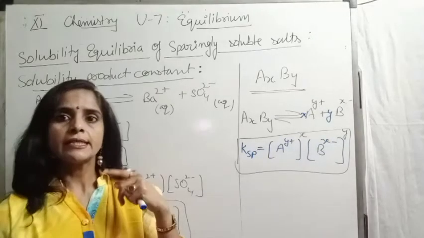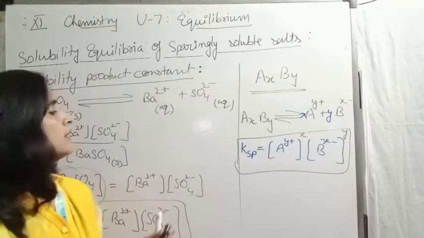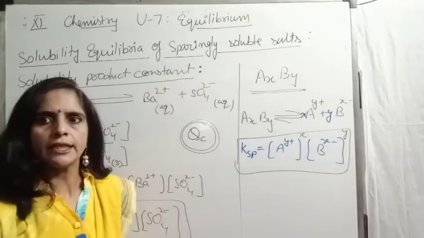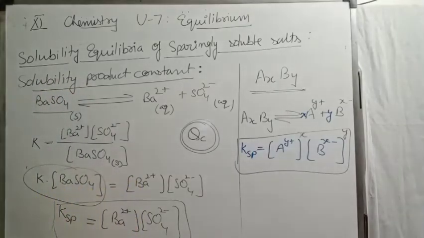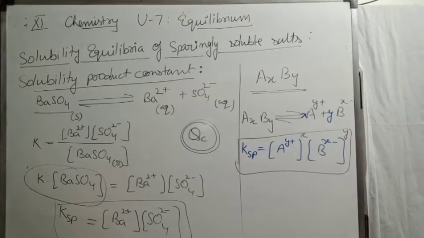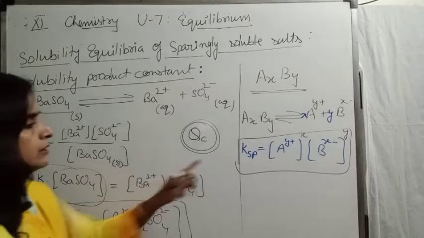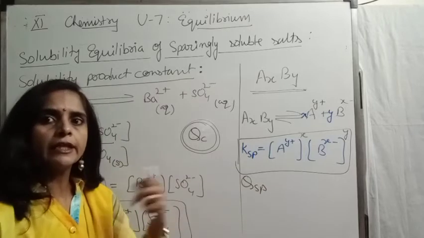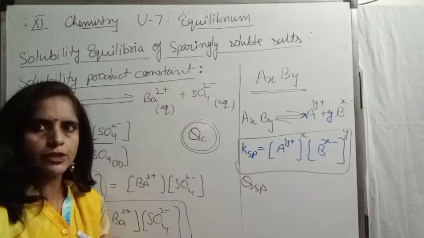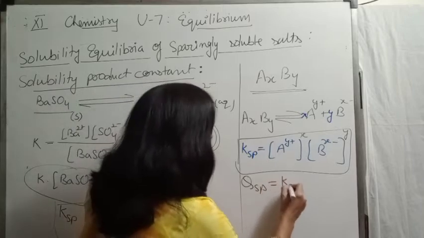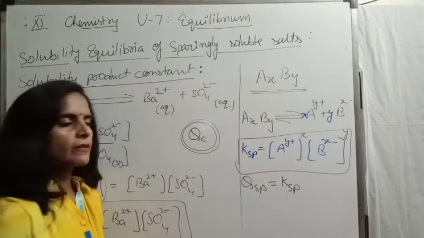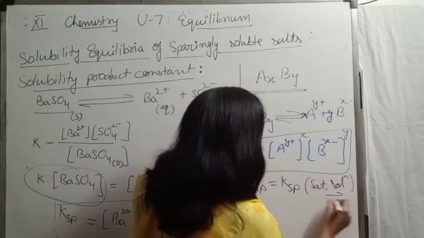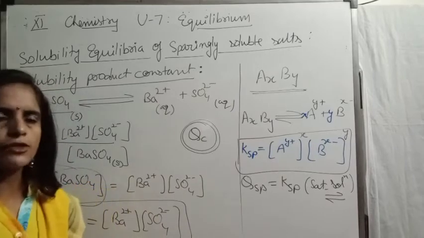Now, as we discussed in the case of the equilibrium constant, by knowing the value of the reaction quotient, we can tell the direction of the reaction. Similarly, here if we check the value of Qsp and compare it with Ksp, we can decide the direction of the reaction. If Qsp and Ksp are equal, it's a saturated solution, or we can say this is the equilibrium stage.